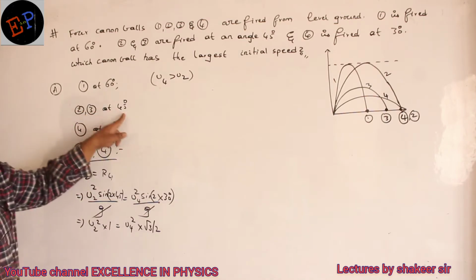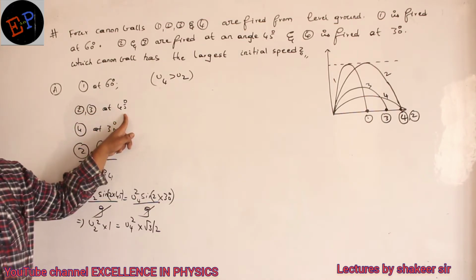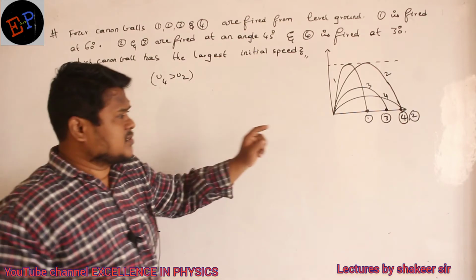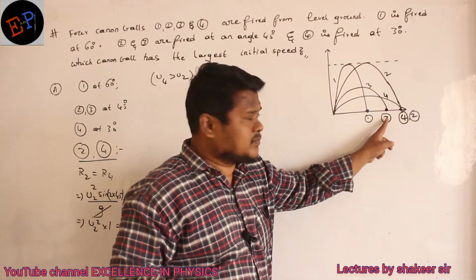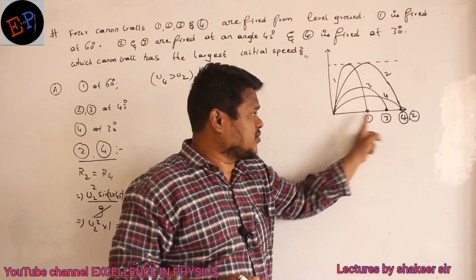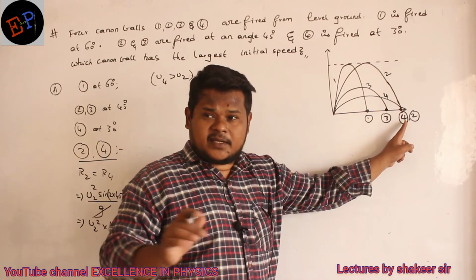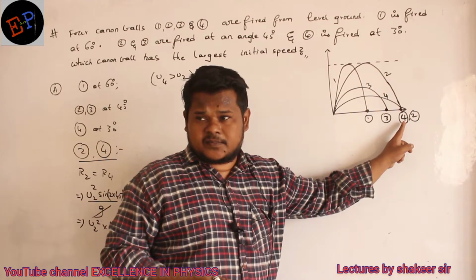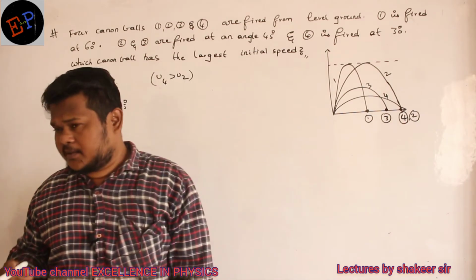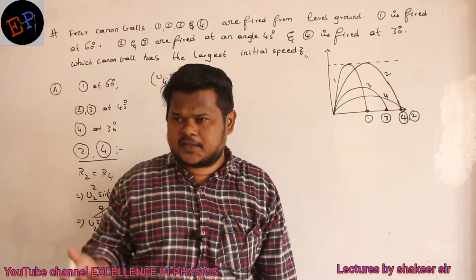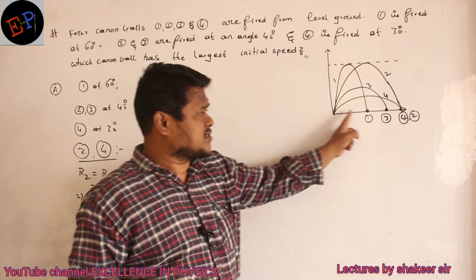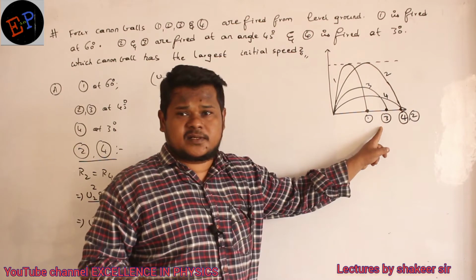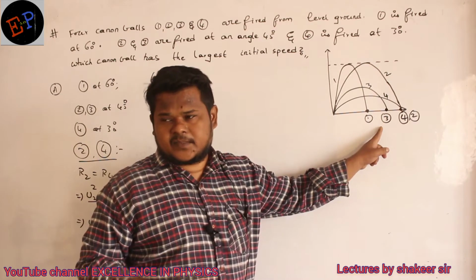2 and 3 are thrown at the same angle of 45 degrees, but ranges are different. The range of 3 is only up to here, but the range of 4 is up to here, and the range of 2 is up to here. Angles are same, but ranges are different. It is possible in which condition? Only when the velocity of one particle is greater than the velocity of another particle. So definitely I can say the velocity of the second particle should have been greater than the velocity of the third particle. Are you able to understand?